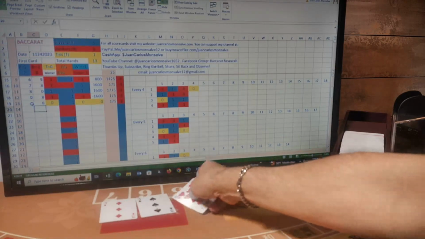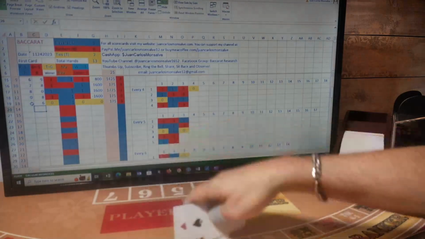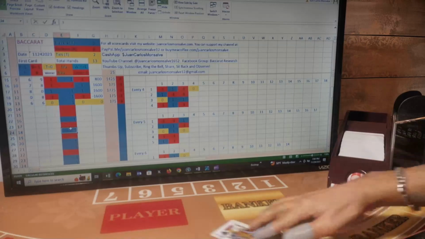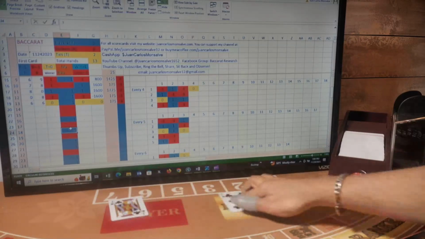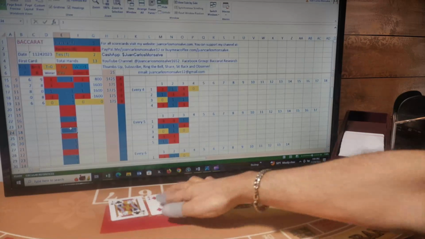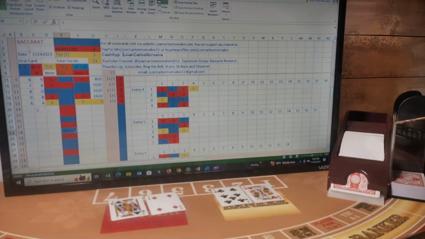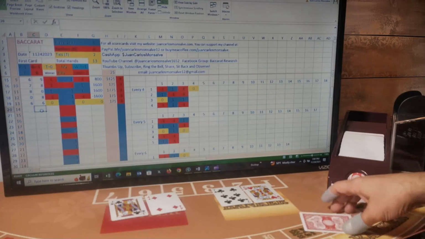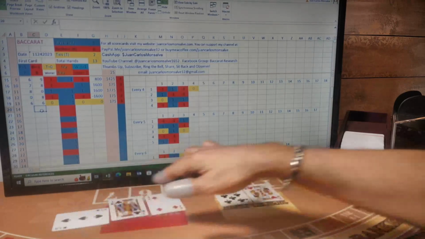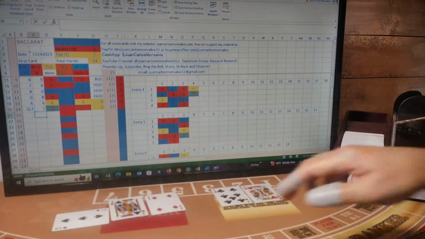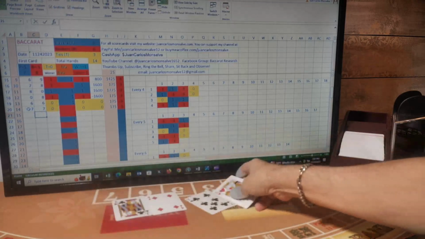No winner between player and banker, just a tie. We go to the next one. Next, first card for player, banker, player, banker. Now banker has a seven and stands. Player has a four and gets a third card. The third card is a three, for a total of seven. So seven player, seven banker. This is another tie.